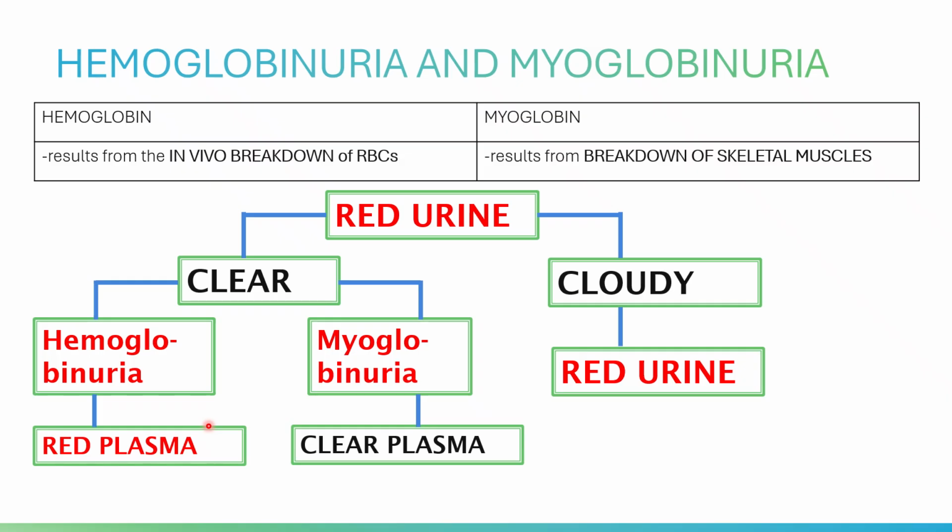Then that is the time that it will leak out of the glomerular filter, causing a red urine. That is why if you have a clear plasma, the red coloration is caused by myoglobin. If you have a red plasma, the red coloration of the urine is caused by hemoglobin.